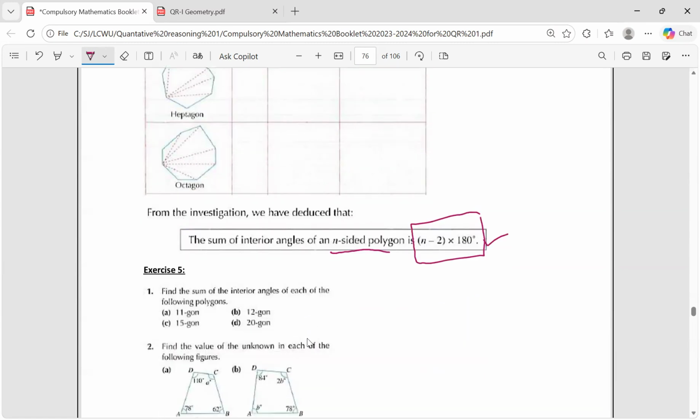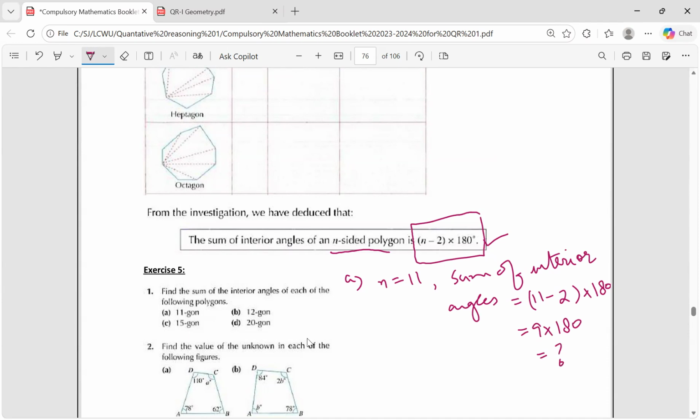Next comes the exercise. Find the sum of the interior angles for each of the following polygons. 11-gon means an 11-sided polygon. For part A, you will simply substitute n equal to 11. Your n is 11, so the sum of the interior angles is equal to 11 minus 2 multiplied by 180. If you simplify it, it will be 9 multiplied by 180. Now you can multiply to get the answer. You will do the same thing with parts B, C, and D.